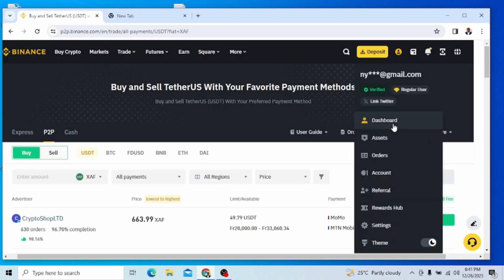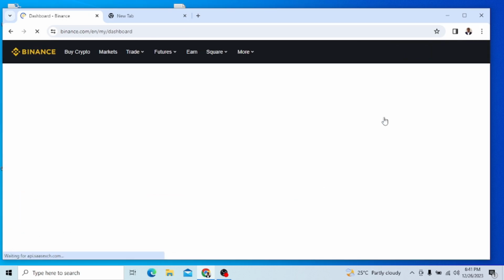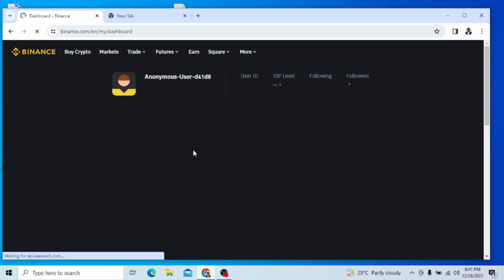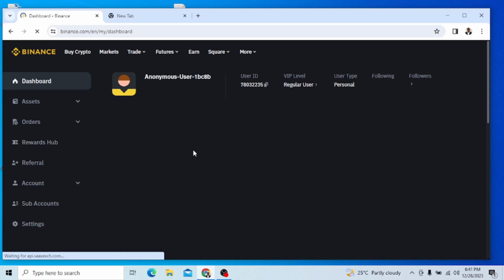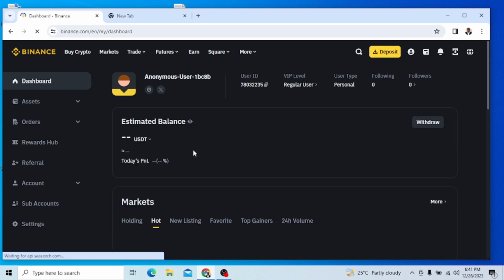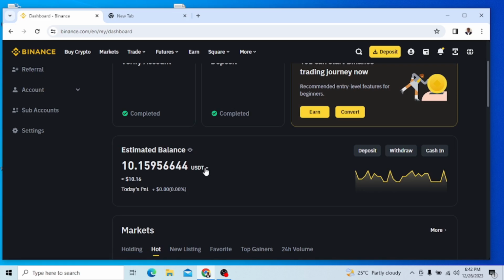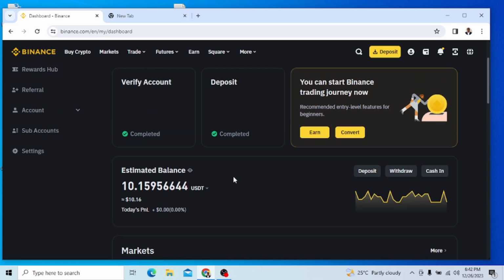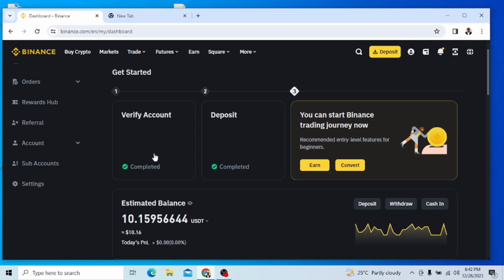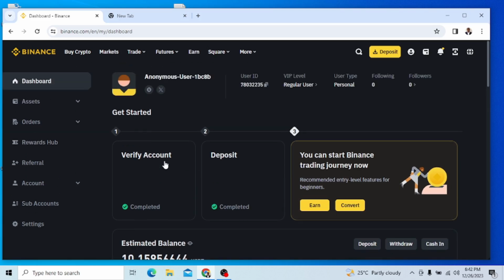For instance, if I come here and go to dashboard, let me click on dashboard. You see that on the dashboard now, you see estimated balance. You automatically see our money here intact. So it shows that I have USDT $10. So this is how you can do your buying, and make sure you have verified your account. Make sure you do your verification according to the previous video that we made. I just hope that this was helpful, and I hope that you have understood this process.